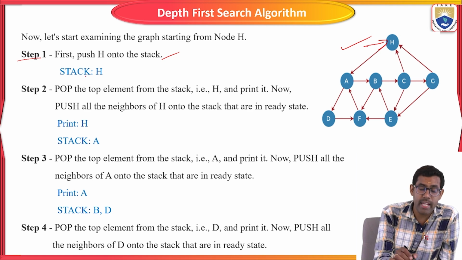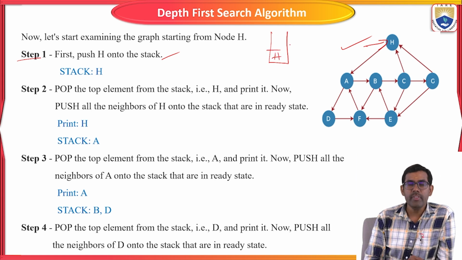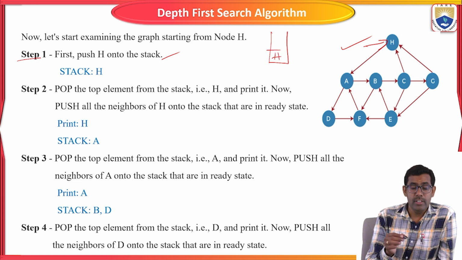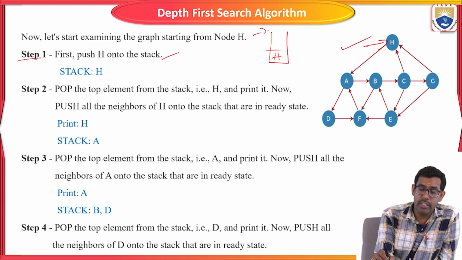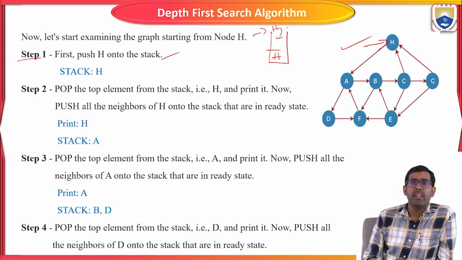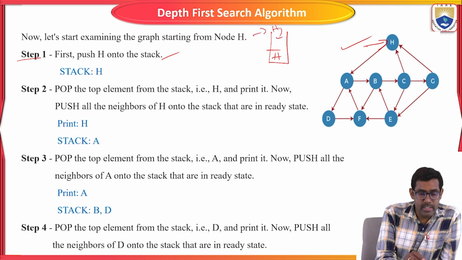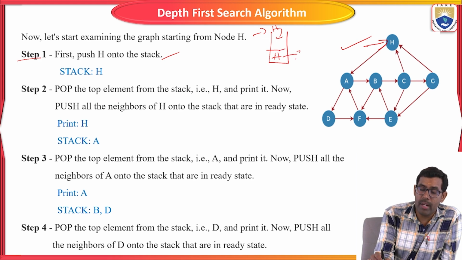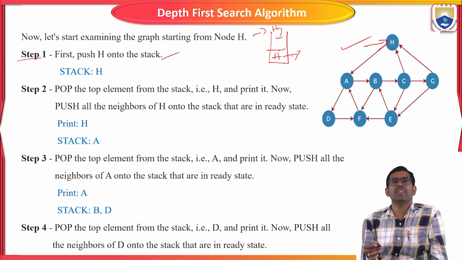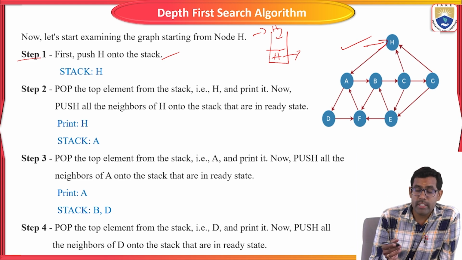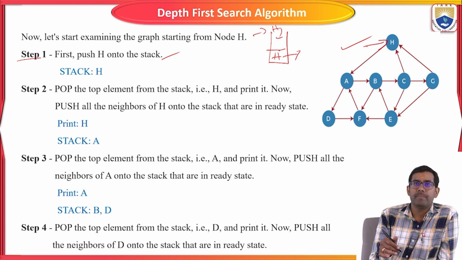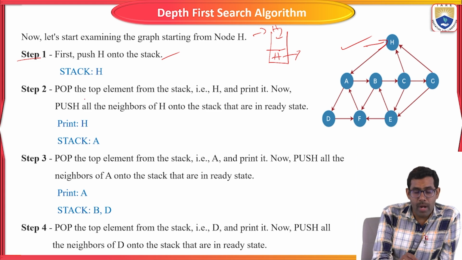Now in the stack we have H, right? So we push H into the stack. Clear, right? The next one is step 2. Pop the top element from the stack, that is H. This is now the top element, and only one element is present in the stack, so we are going to pop it.